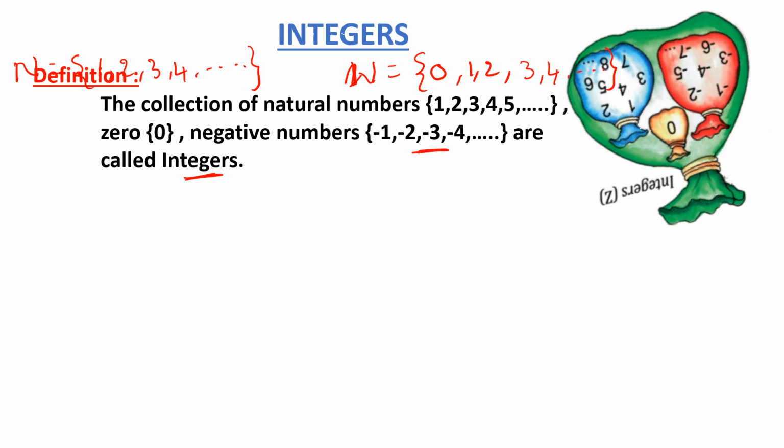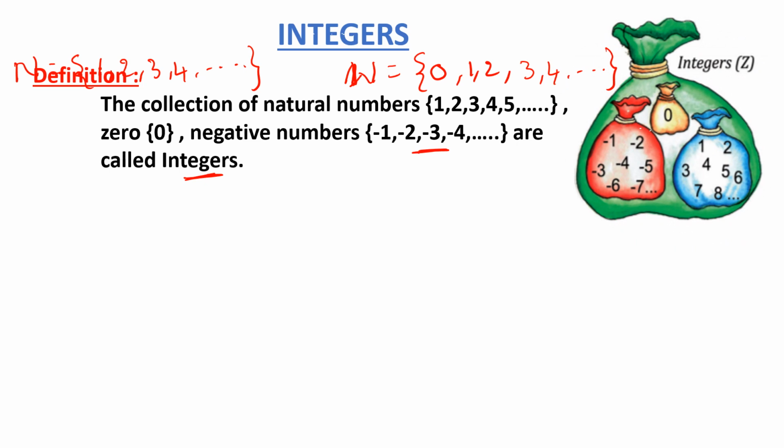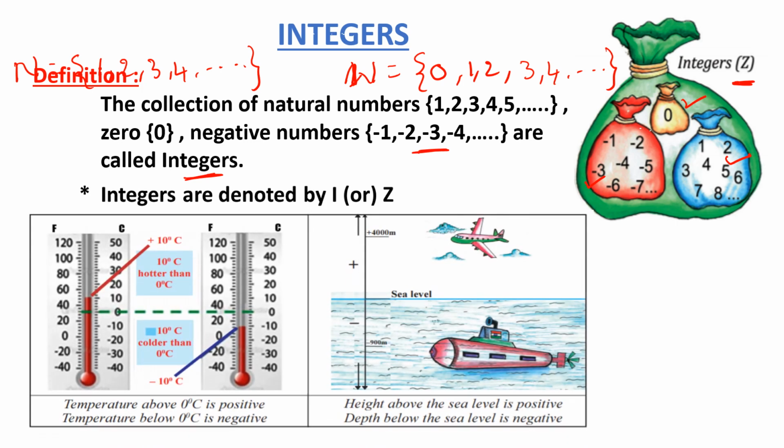Look at this picture, they have given the bag of integers. These are the positive numbers and these are the negative numbers, and this 0 put together are called integers, denoted by Z. So integers are denoted by I or Z, right? For example, they have given two pictures here. Look at that.